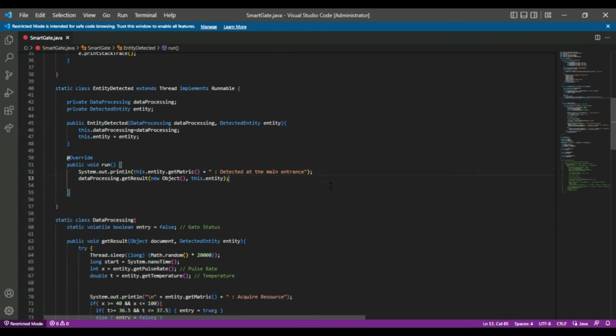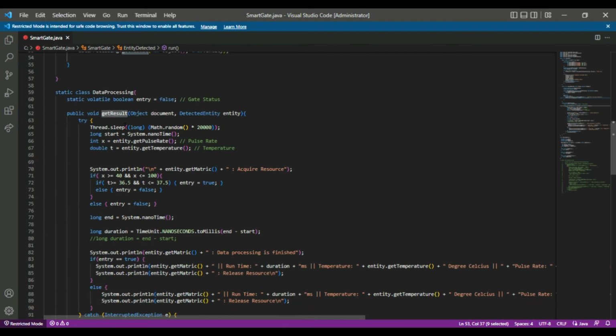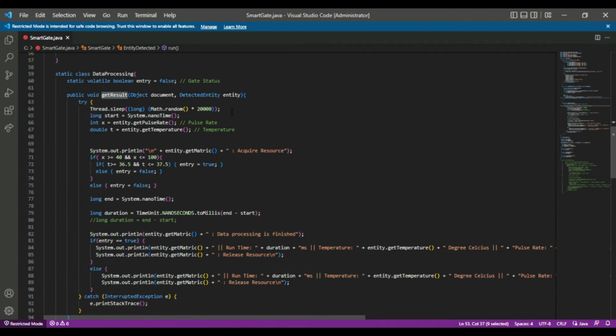This somehow prioritizes the person who is detected first. Once the person is detected, it will execute the getResult method. It will start the data processing by triggering this method. Inside it, we have the Thread.sleep method. We use this to pause the execution of the current thread.